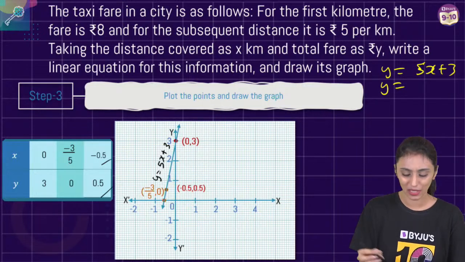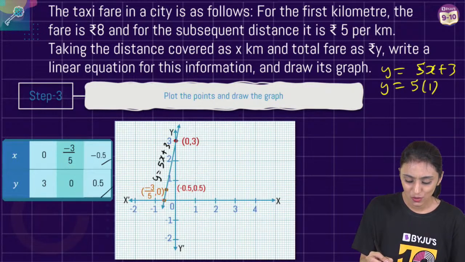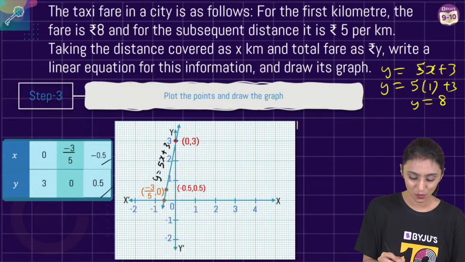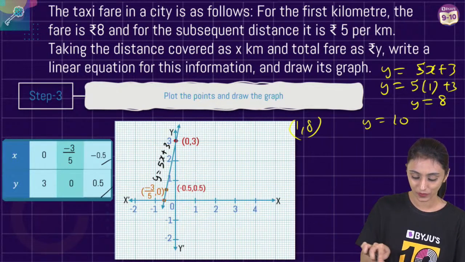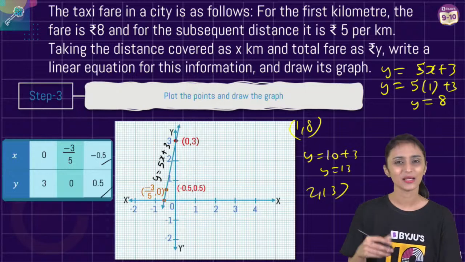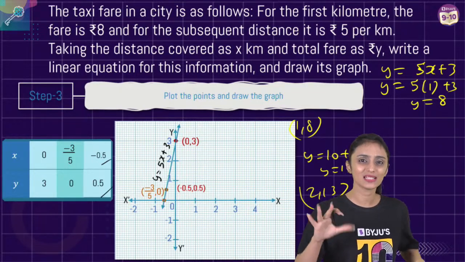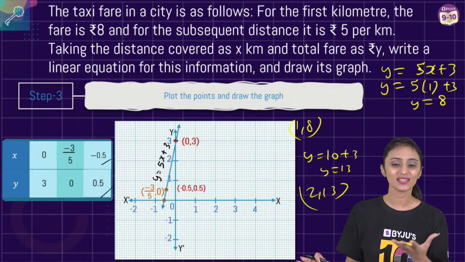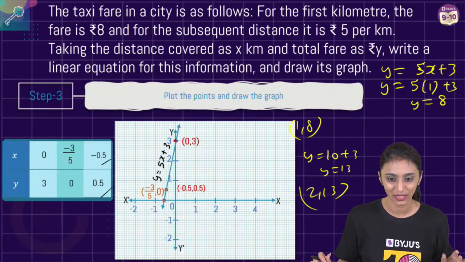Why can't I pick simpler values? Let's say x is 1, so y is going to be 8, a simple value. Let's suppose x is 2, that's going to be 10 plus 3, y is going to be 13. So x is 2, y is 13. Pick simple values. Avoid decimals. It is not incorrect. It's just that plotting might be difficult for you, right?